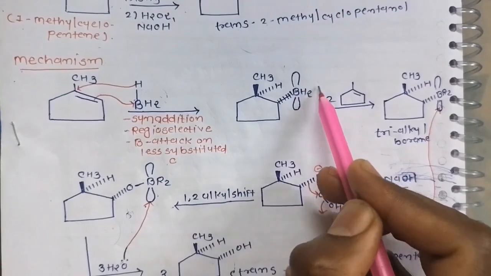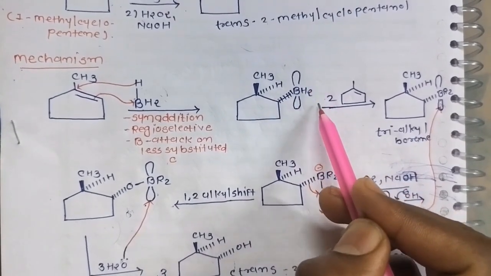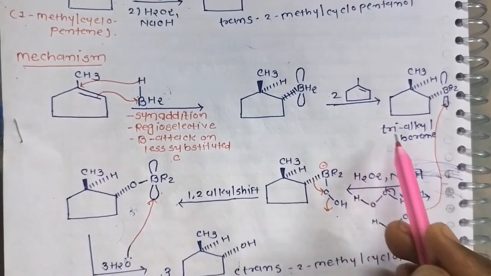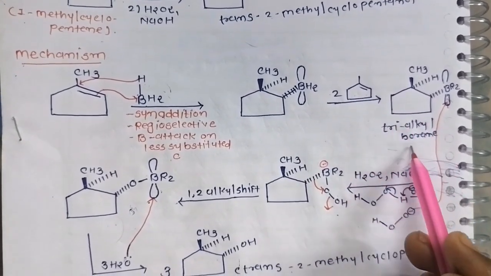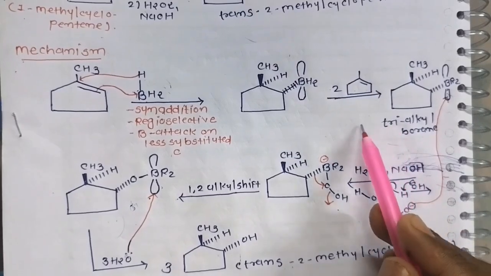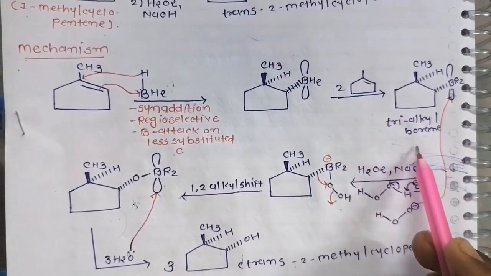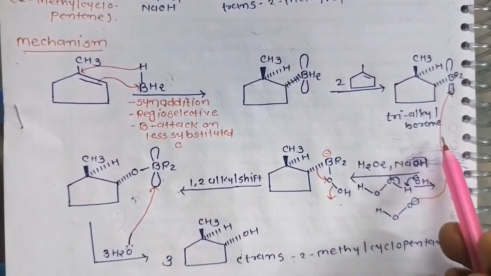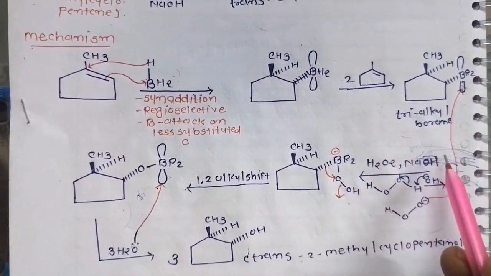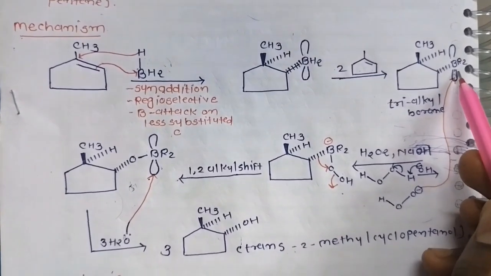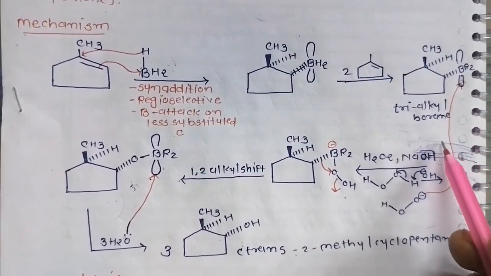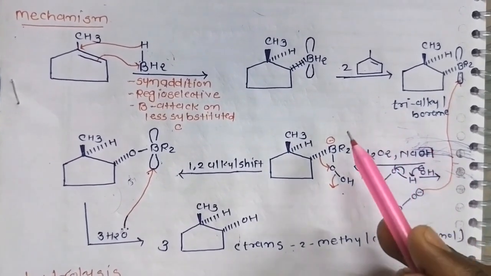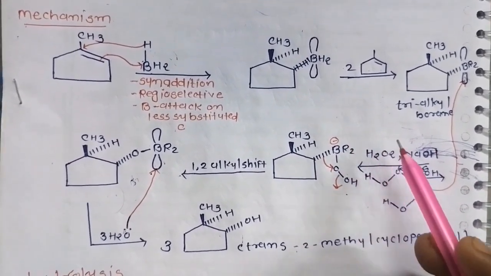Boron has two more hydrogens, which react with two more alkenes to give a trialkyl boron. The oxidation of trialkyl boron with alkaline hydrogen peroxide replaces the boron atom with a hydroxyl group in the same stereochemical position.